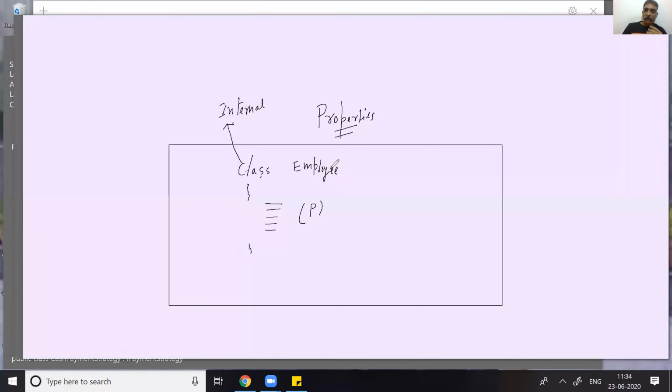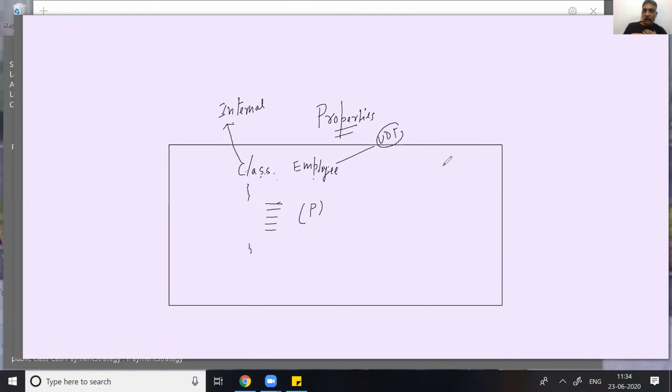So overall, Employee is not just the name of the class. Rather, Employee is a user-defined data type or abstract data type. I can design the class according to my needs. So class is not a user-defined data type; class is a keyword to create a user-defined data type, known as an abstract data type.